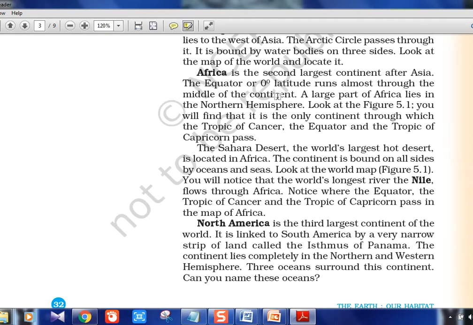Africa, the second largest continent. The equator, or 0 degree latitude, runs through the middle of the continent. And one important thing you have to know is that all three lines, that is the Tropic of Cancer, the equator and the Tropic of Capricorn, pass through the African continent. We'll learn the countries which pass through each of these in a separate video. That time I'll tell you the country names, but you should know this.